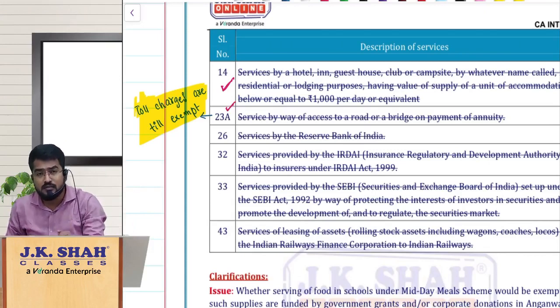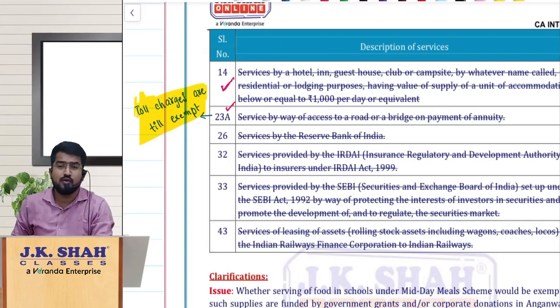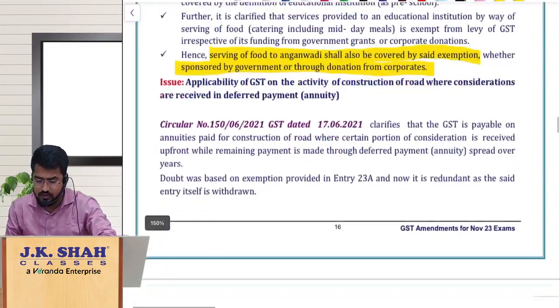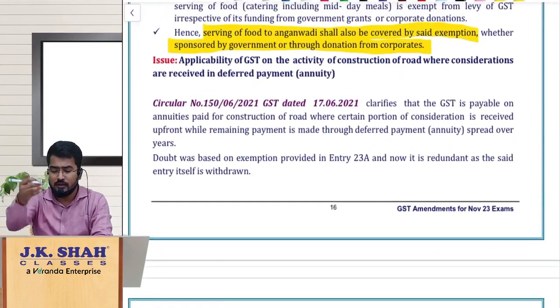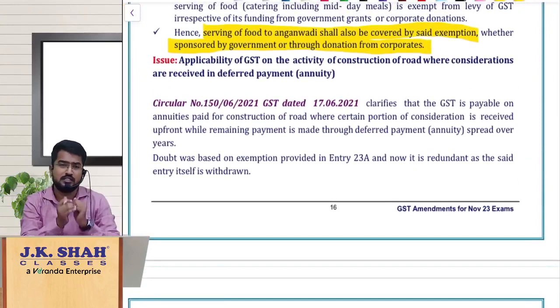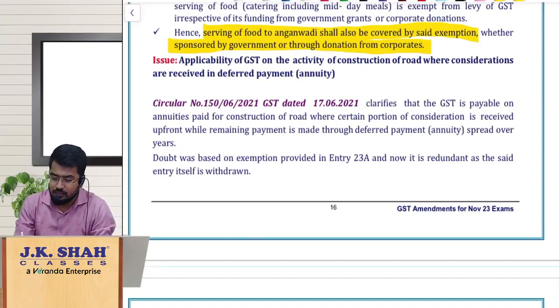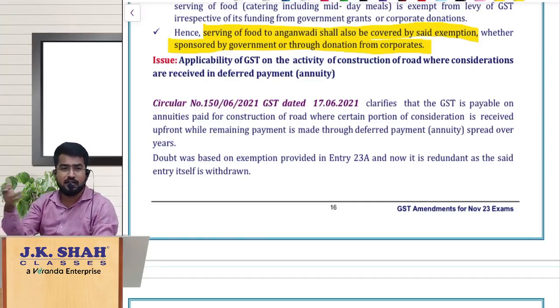Based on this particular entry 23A, people were having a doubt regarding the construction of roads, and the clarification is already here. During the construction of roads, normally the consideration was paid upfront. Some consideration was paid before starting the construction itself, like an upfront payment, and the remaining payment was made annually in the form of annuity.